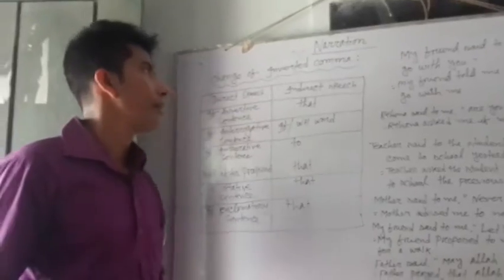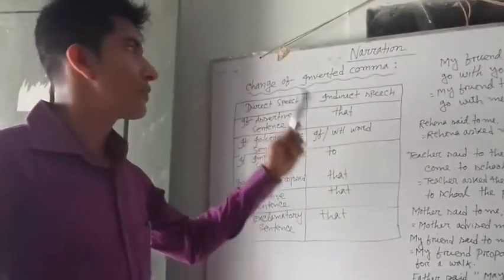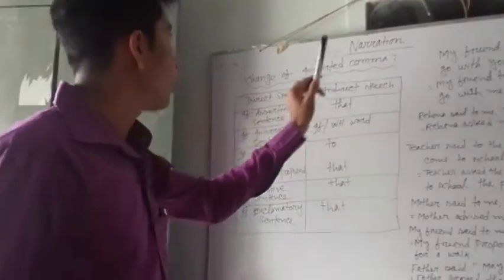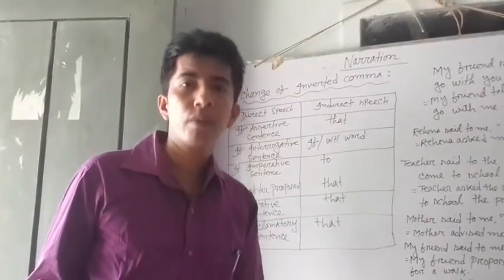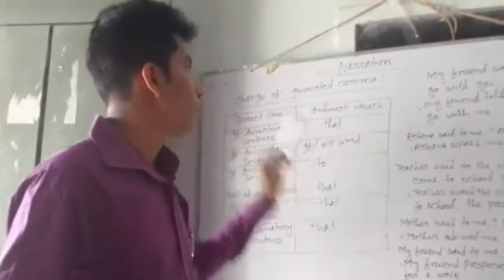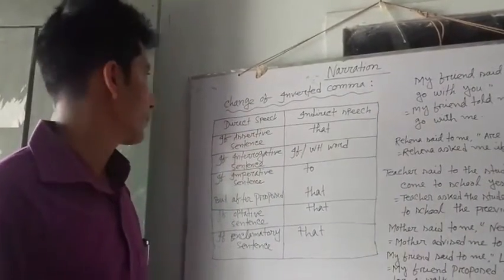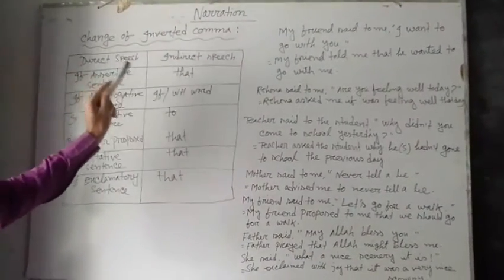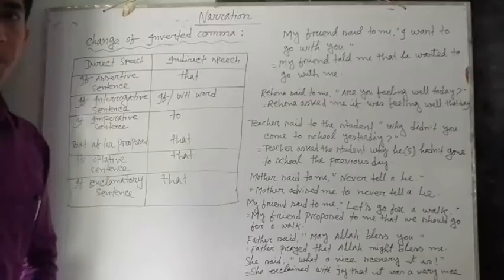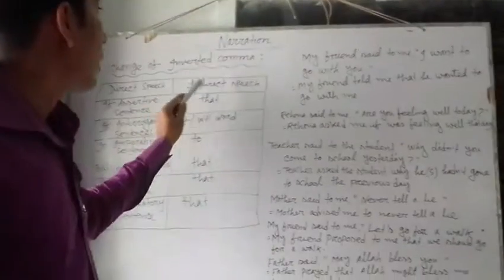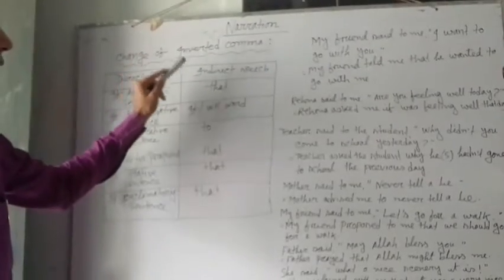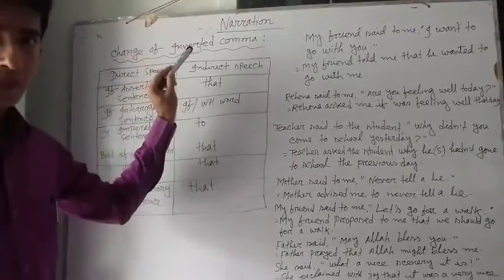When we change a direct speech into an indirect speech, we have to remove the inverted comma, and instead of the inverted comma we have to put certain words. What is that? In direct speech, if the reported speech is in an assertive sentence, instead of the inverted comma there will be placed that.